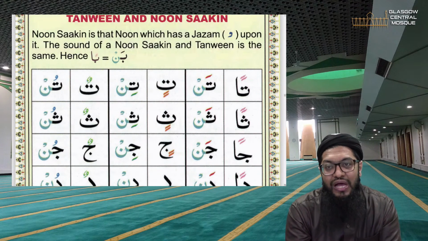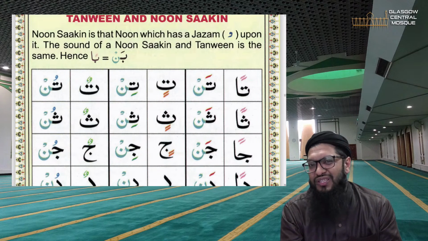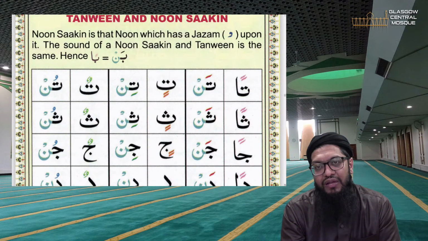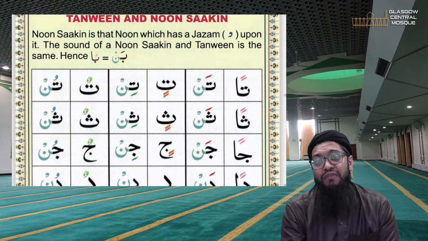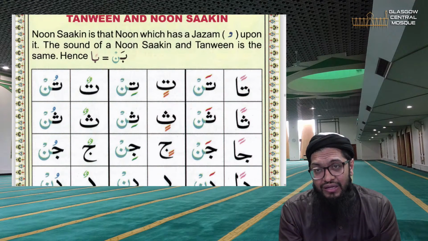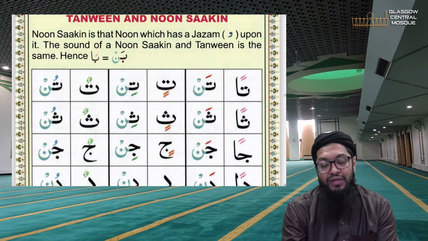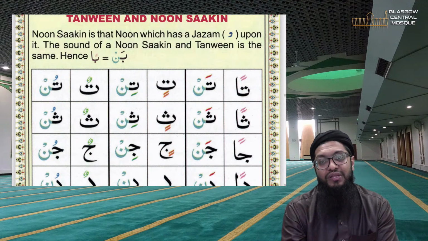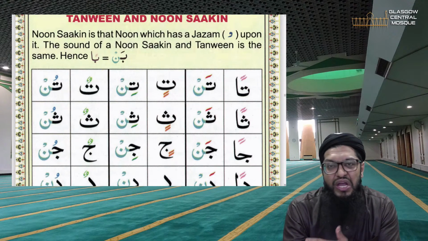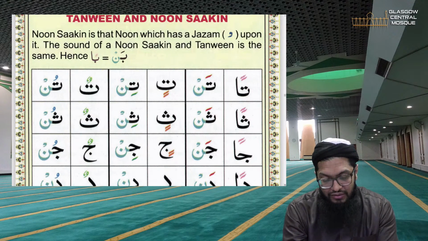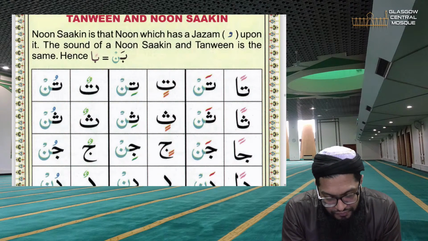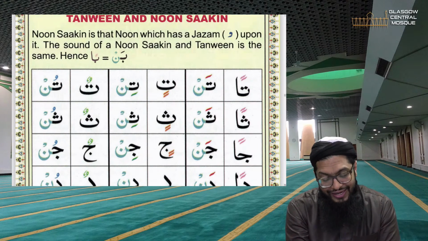Tan. The sound of a saakin and tanween is the same. That's all it means. Ta alif two zabar, tan. Ta alif fathatain, tan. Ta alif two fatha, tan. Ta noon saakin. So ta noon saakin fatha, tan. Ta noon saakin zabar, tan. Same sound. And this is what you do. So let's go to the mashq exercise.